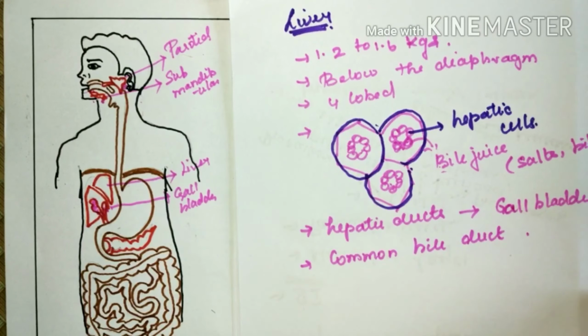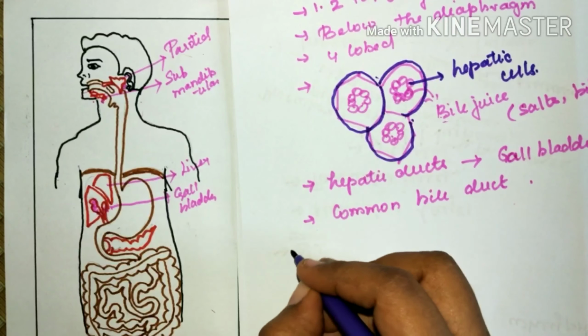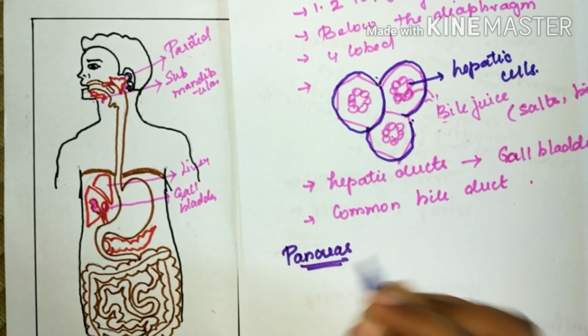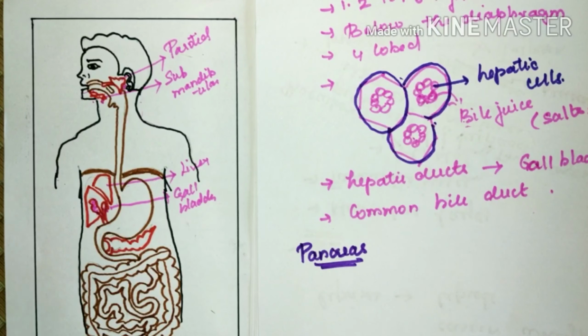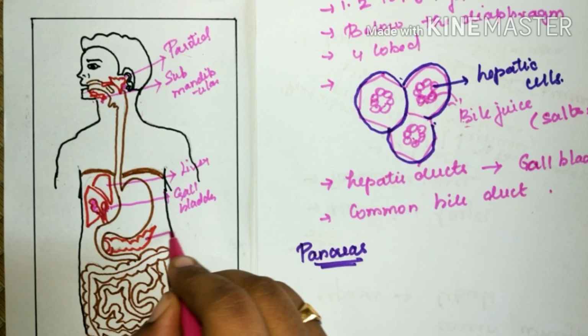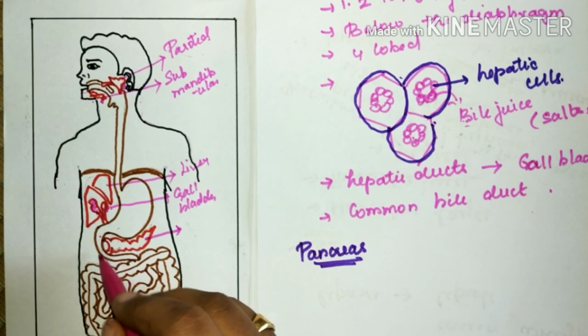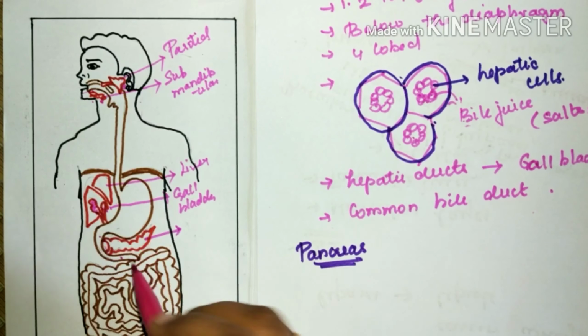Then we'll talk about the pancreas. The pancreas is present below the stomach, situated in the C-shaped duodenum part of the digestive system.